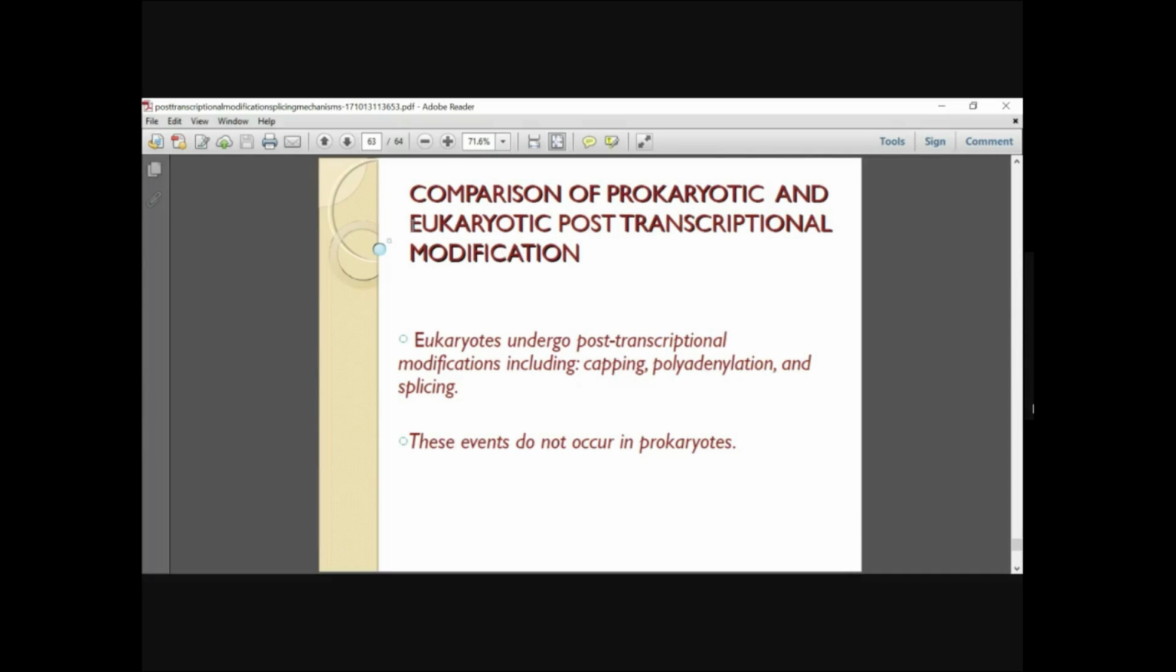Eukaryotes undergo post-transcriptional modifications, mainly including capping, polyadenylation, and splicing. These events do not occur in prokaryotes. You should remember that they are exclusively seen only in eukaryotes. So that's all about today's class.